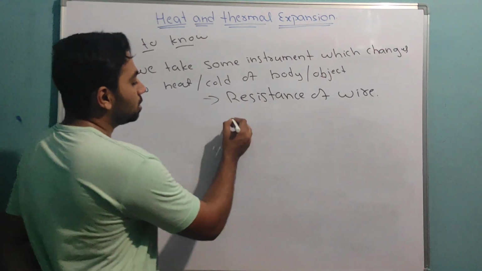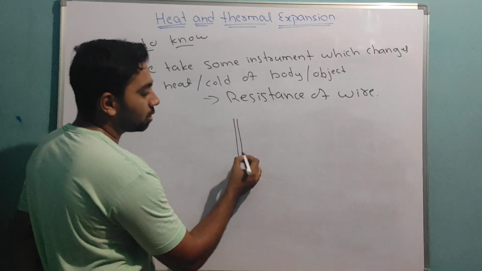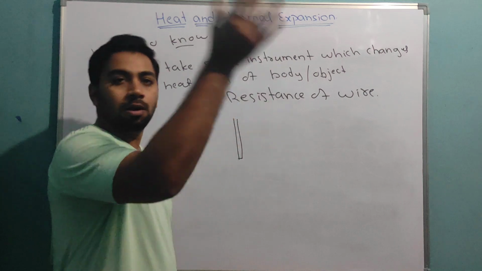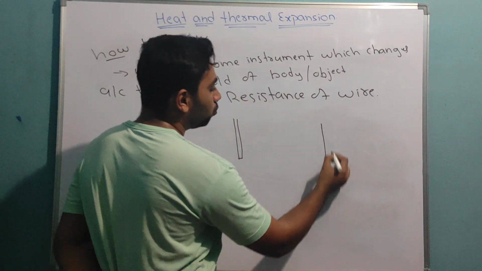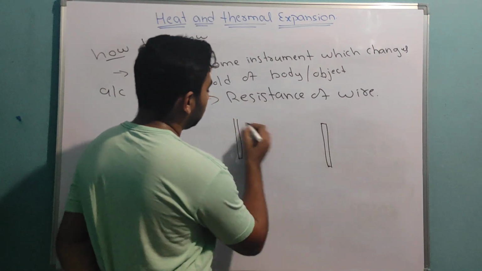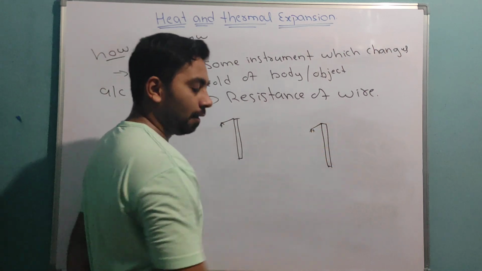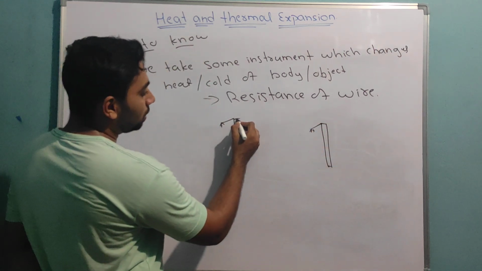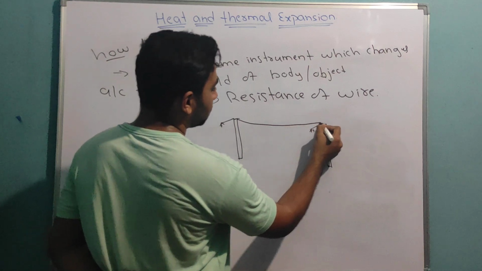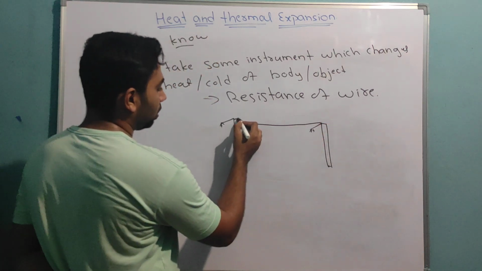Now what is this? See, if we have two poles, you see in our society poles which have lights, correct? Now, you know there is one connection here like this, a wire, 3 wires, correct?